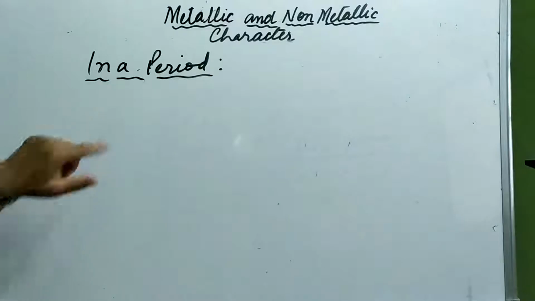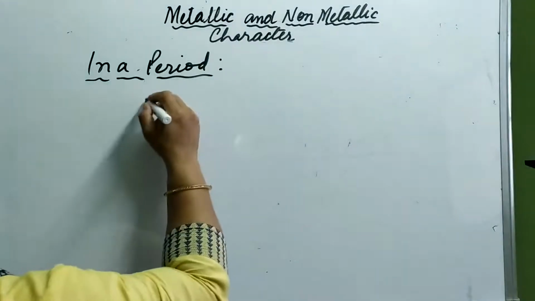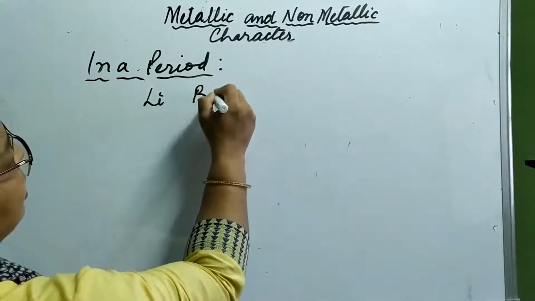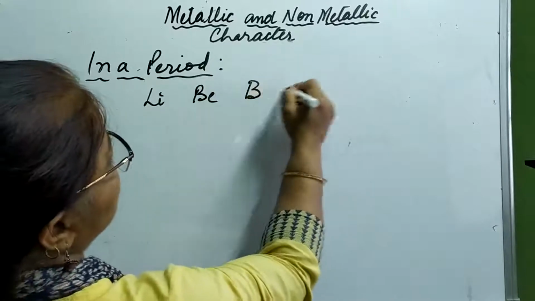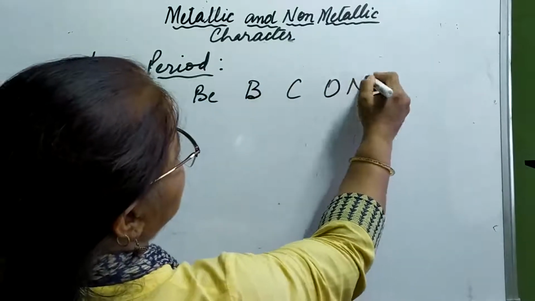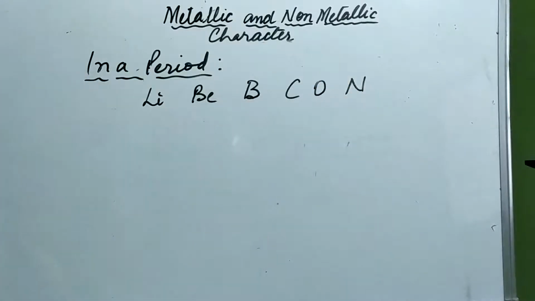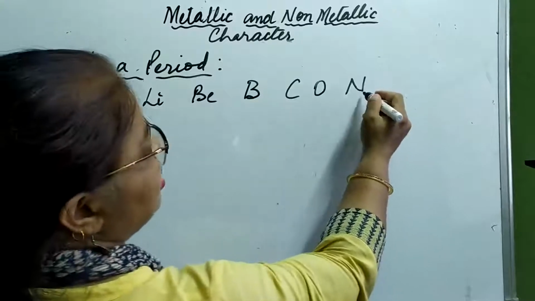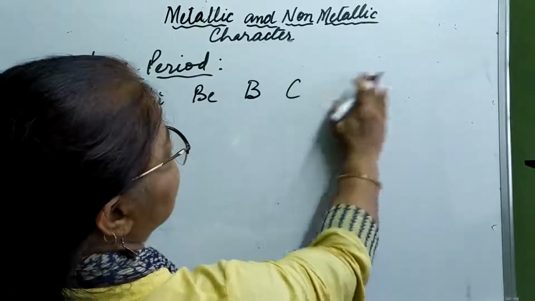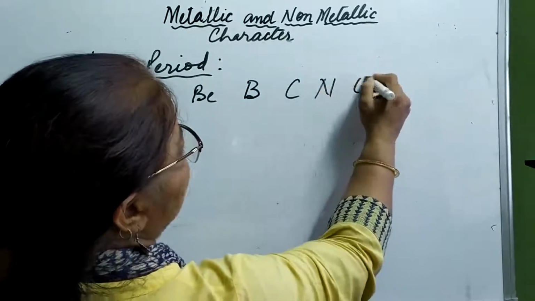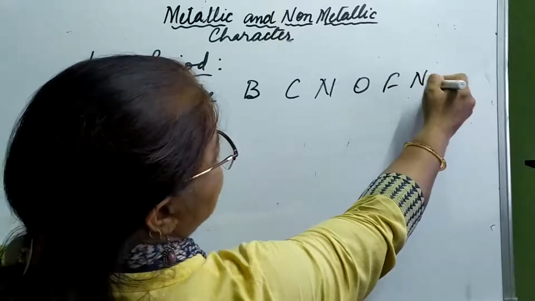Let us take some examples. Again, lithium, beryllium, boron, carbon, nitrogen, oxygen, fluorine and neon.